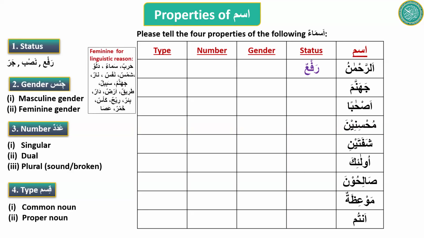Gender. If I go through the reasons to call it feminine, I don't see any reason to call it feminine, so it is masculine. It is singular, and because it has al with it, that is why it is proper. Proper noun. It is one of the reasons to call it proper.